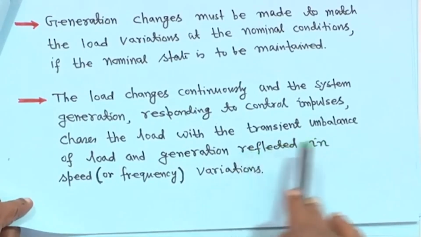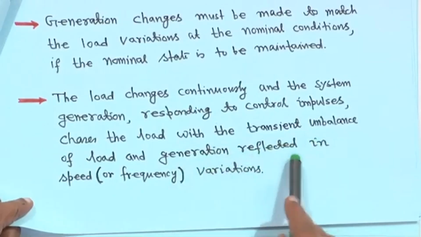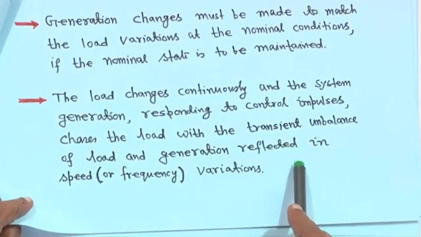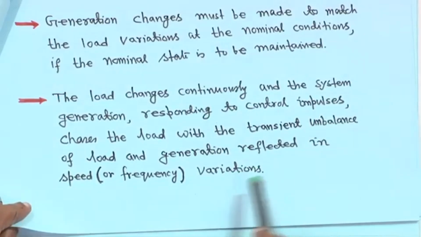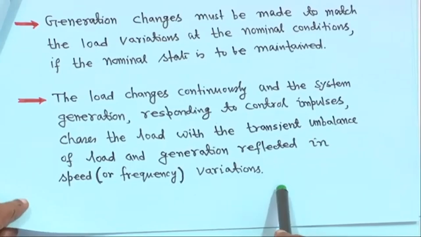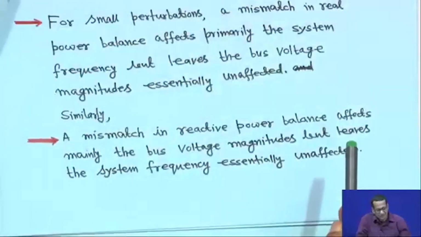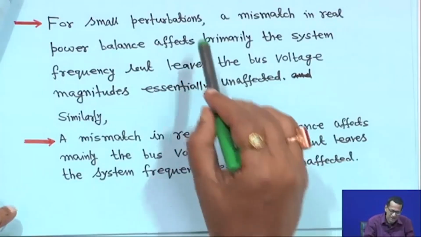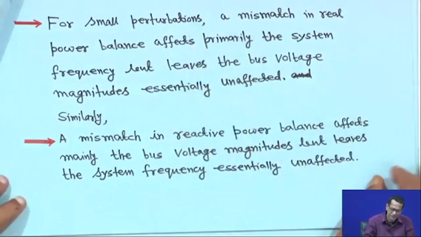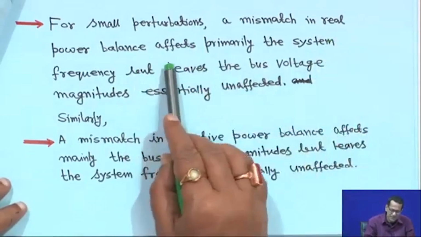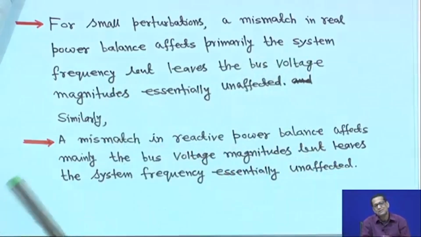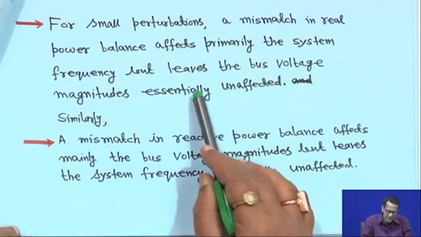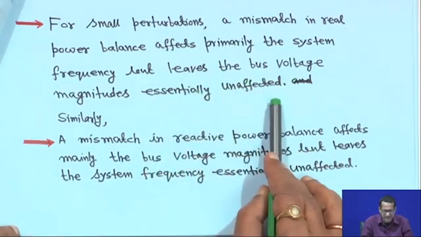With a transient imbalance between the generation and the load, if the load increases, there will be a difference between generation and load. For small perturbation, when the disturbance is very small, a mismatch in real power balance affects primarily the system frequency. It is the same concept as the decoupled load flow you have used, but it leaves the bus voltage magnitude essentially unaffected.